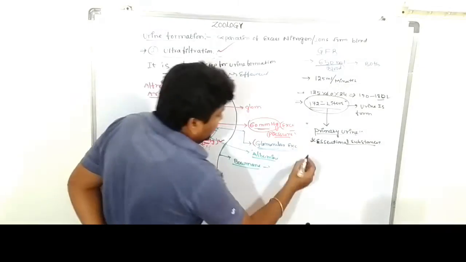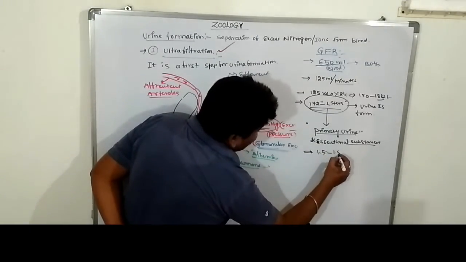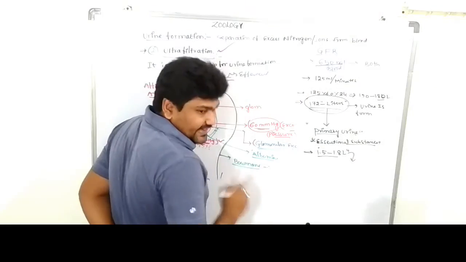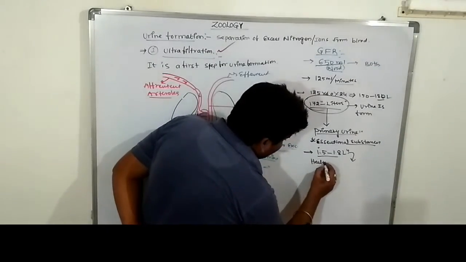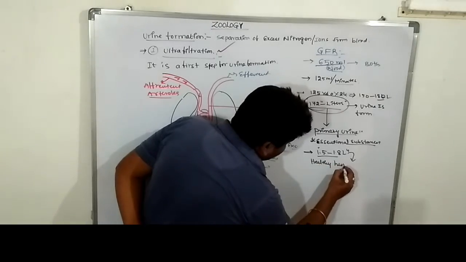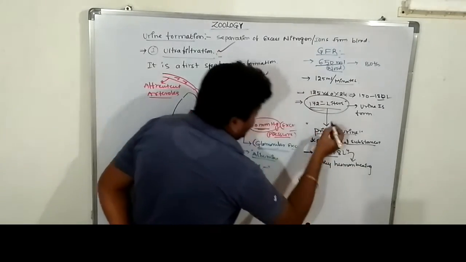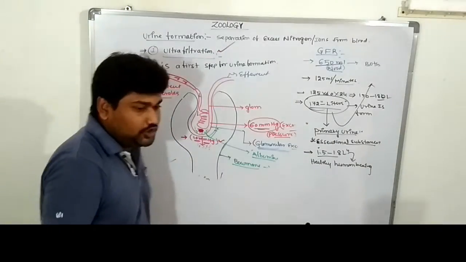So in this primary urine, only 1.5 to 1.8 liters of the urine is excreted per day from healthy human beings. The remaining amount of the urine is already reabsorbed into the renal tubules.